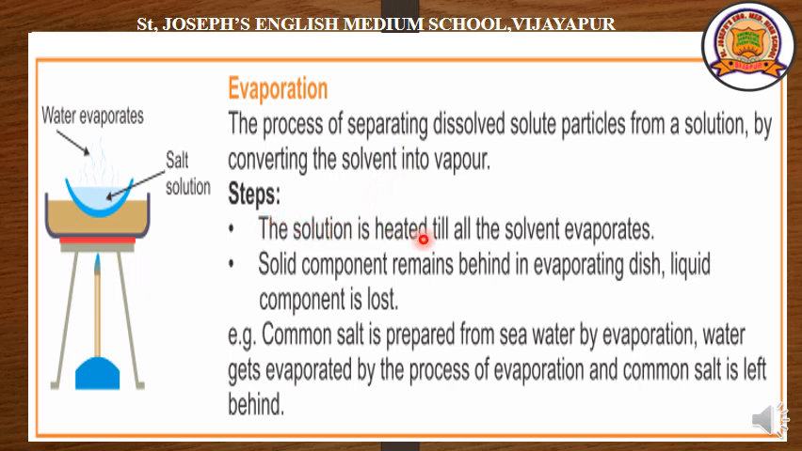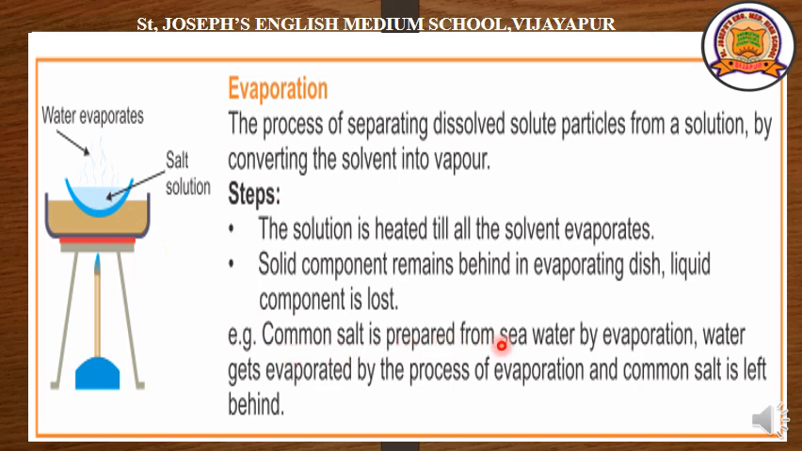Steps. The solution is heated till all the solvent has evaporated. Here salt solution is taken and it is heated with a lamp. This is a tripod stand. This is a lamp. The water solution is heated, then water will convert into water vapor. The solid component remains behind in the evaporating dish. The liquid component is lost. Liquid will completely disappear in the form of water vapor. Only the solid is left in the dish.